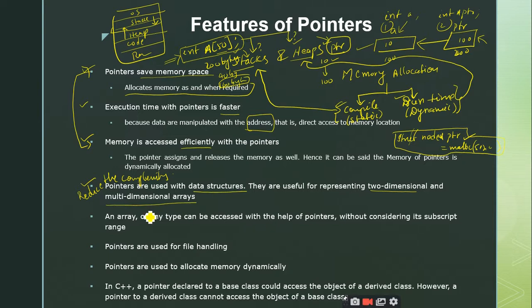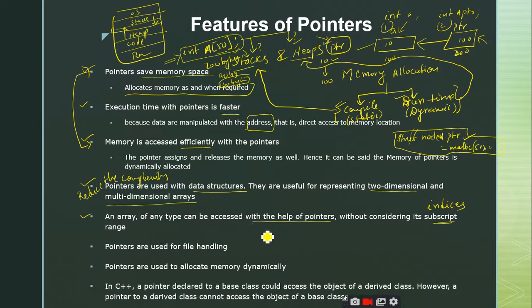Right, an array of any type can be accessed with the help of pointers without considering its subscript range. Subscript range means nothing but indexes. Don't worry about the index and subscripts while you are making use of the pointers. That is the point the author is trying to sell, right?